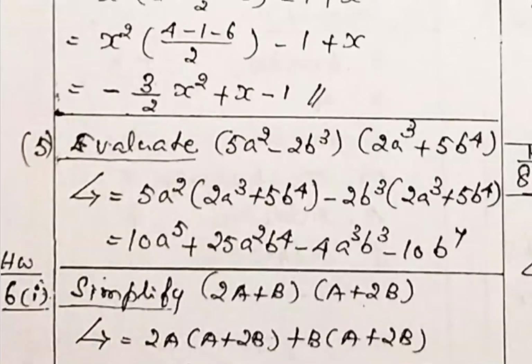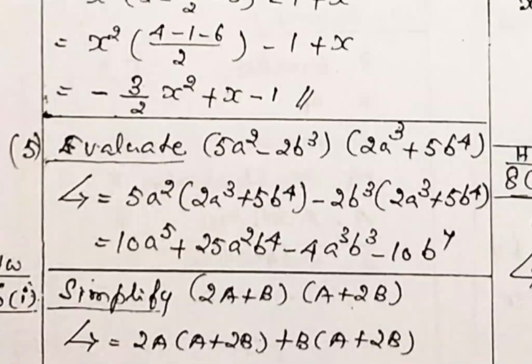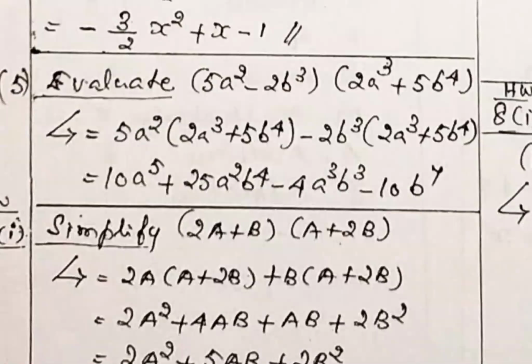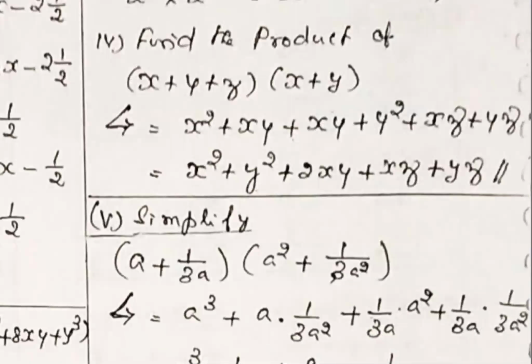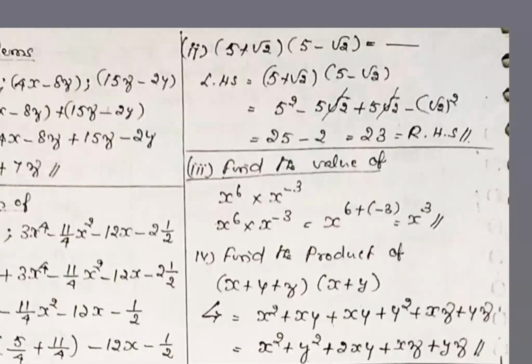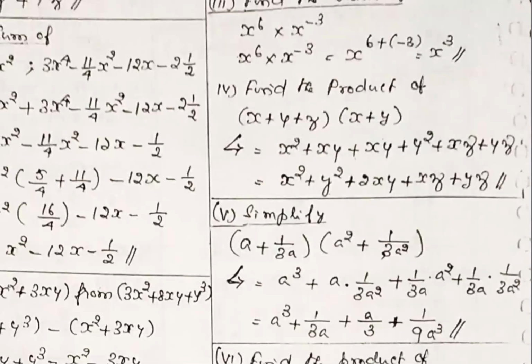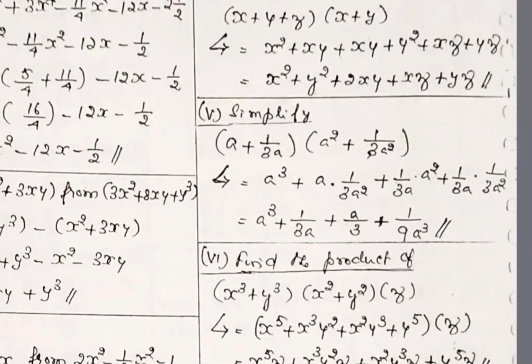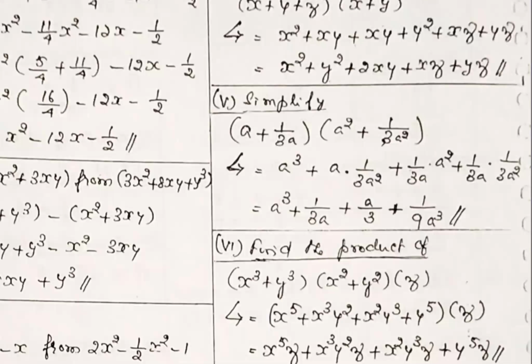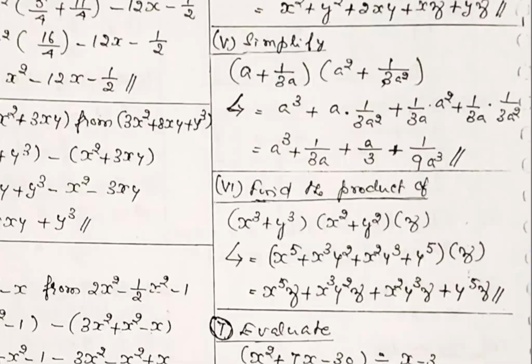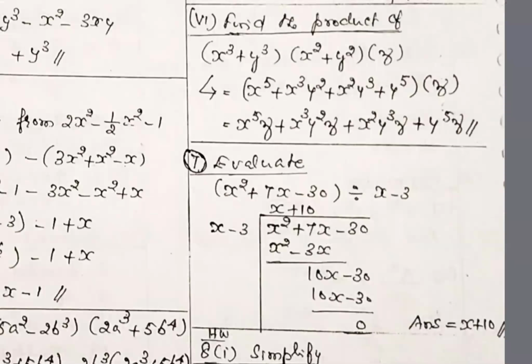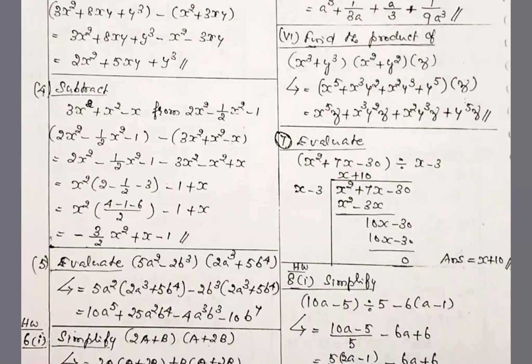Then problem number 6, same model. Multiply both the terms, I already explained. Problem number 2 also same model, multiplication. Problem number 3 also multiplication. So for practice purpose I have given more problems. Simplify. We have a little difference, but the model is the same, multiplication. All are multiplication problems. Problem number 6 also multiplication, 3 terms. Then go to problem number 7.